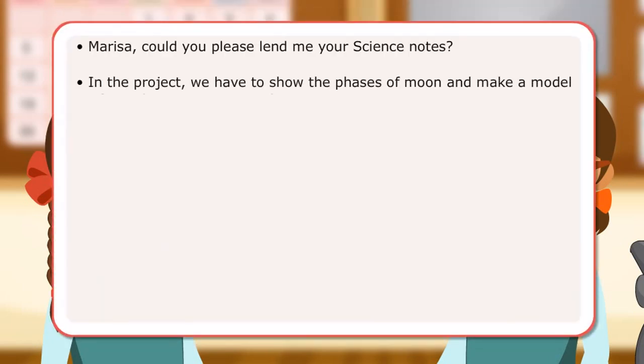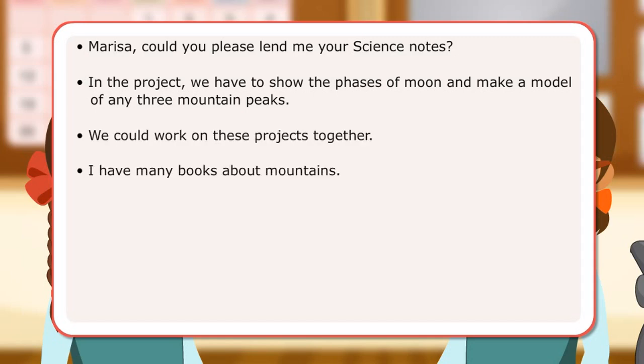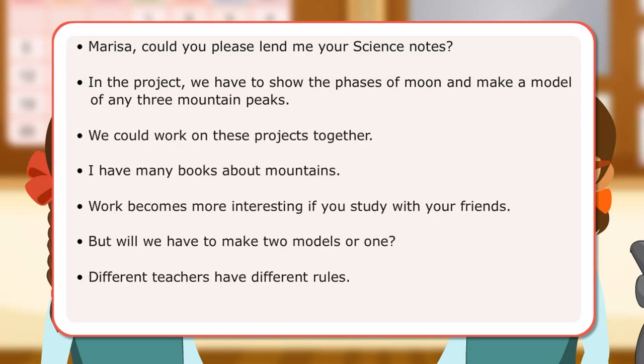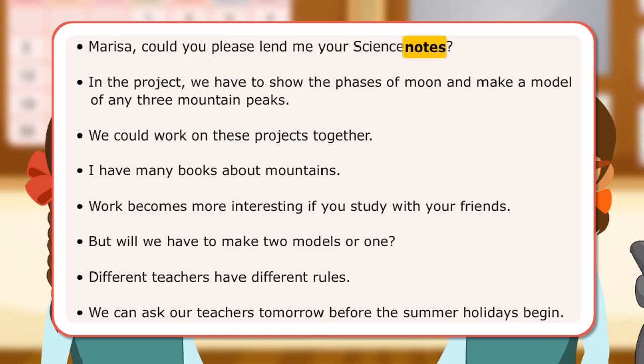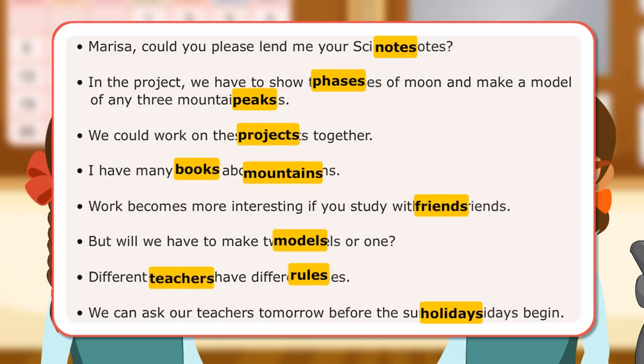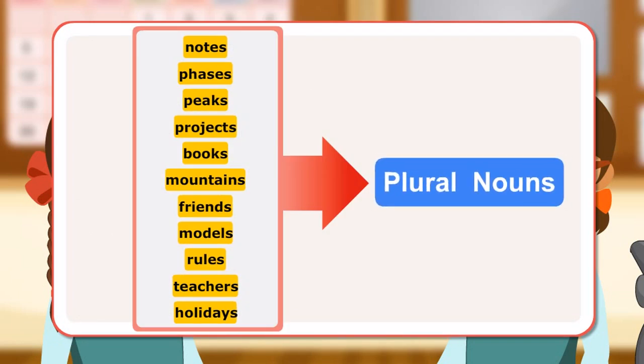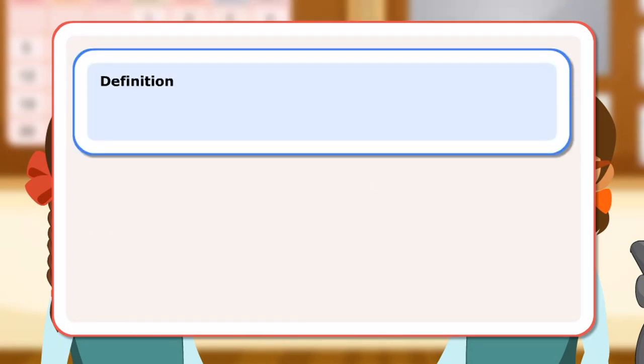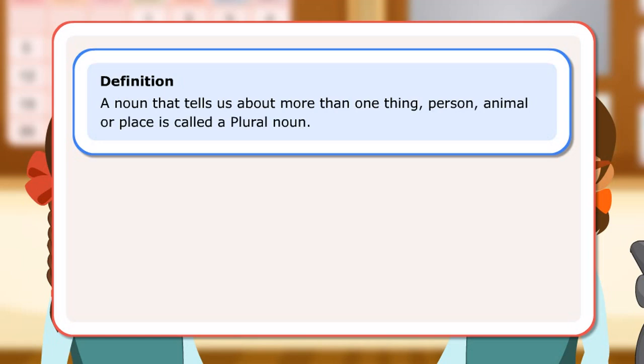The girls speak about more than one thing, place, or person several times in their conversation. The words notes, faces, peaks, projects, books, mountains, friends, models, teachers, rules, holidays are examples of plural nouns. Definition: a noun that tells us about more than one thing, person, animal, or place is called a plural noun.